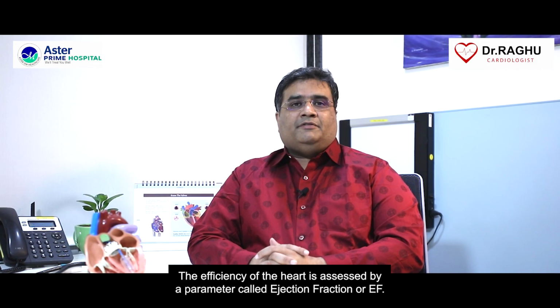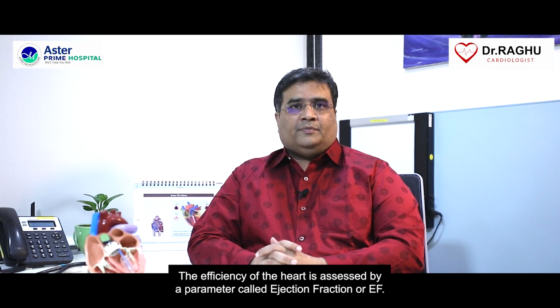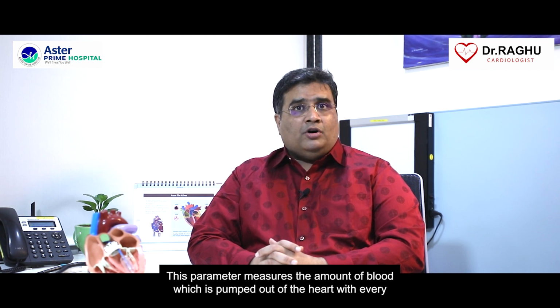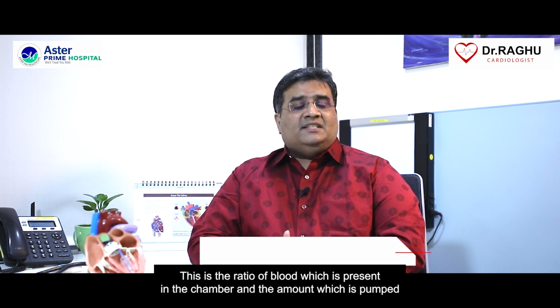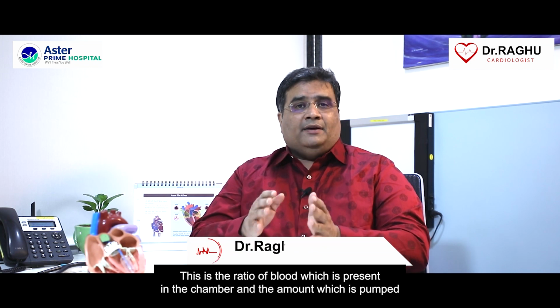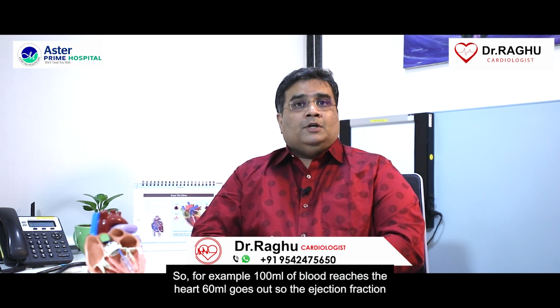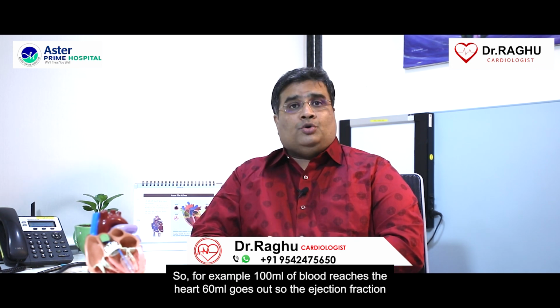The efficiency of the heart is assessed by a parameter called ejection fraction or EF. This parameter measures the amount of blood which is pumped out of the heart with every beat. This is the ratio of the blood which is present in the chamber and the amount which is pumped out. So, for example, 100 ml of blood reaches the heart, 60 ml goes out, so the ejection fraction is 60%.